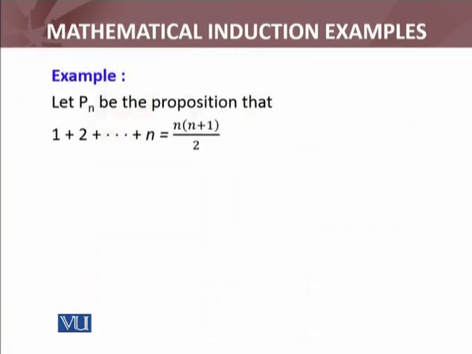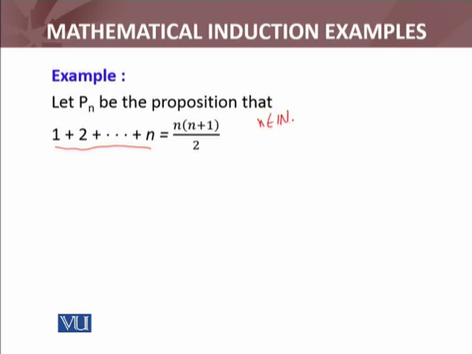So the example is: we have the proposition Pn, that the sum of the first n natural numbers equals n into n plus 1 divided by 2. This proposition is stated for each natural number, n belongs to the natural numbers.